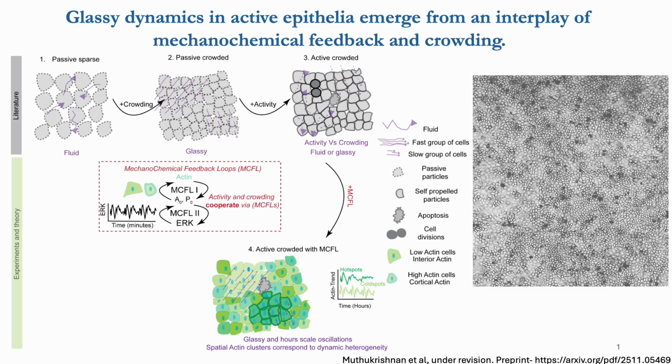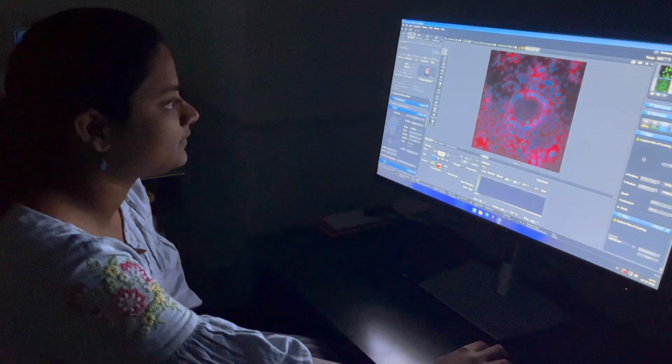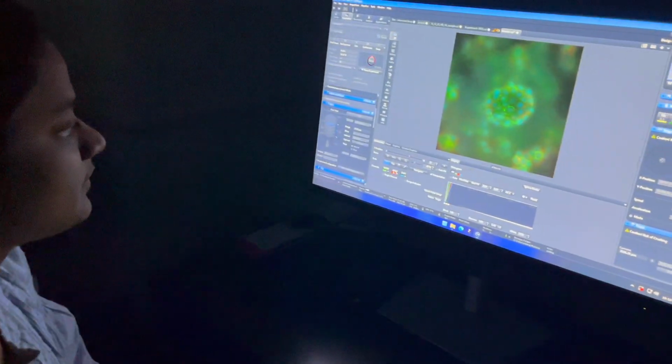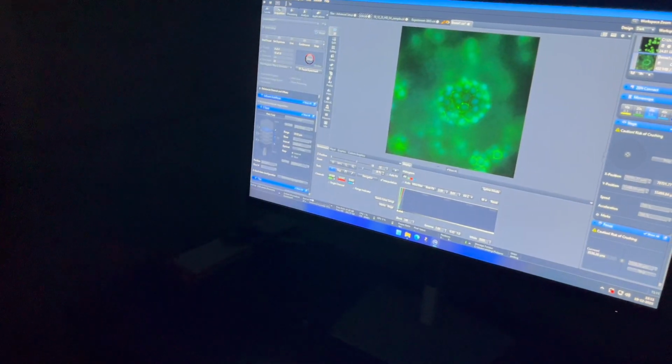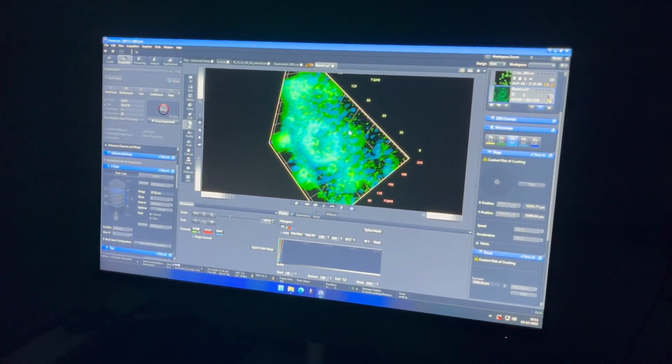So, mechanochemical feedback loops can stabilize the fast and slow groups of cells, and epithelia show glassy dynamics although they are active. And apart from that, I'm also looking at how this crosstalk affects cancer initiation and the cysts that form in kidney cystic diseases.